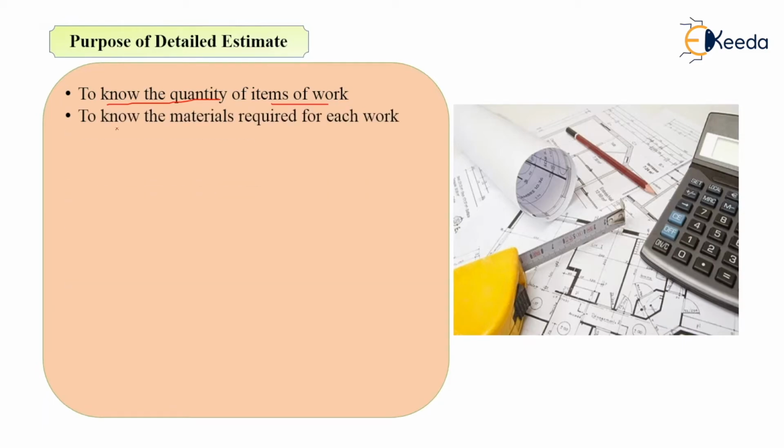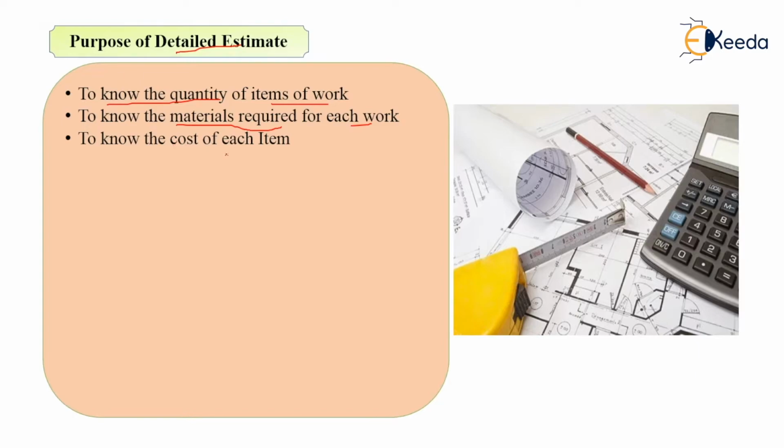Then to know the material required for each work. As soon as you get the quantities of various items of work, from that you may know the amount of materials that will be required for each work. Then to know the cost of each item.